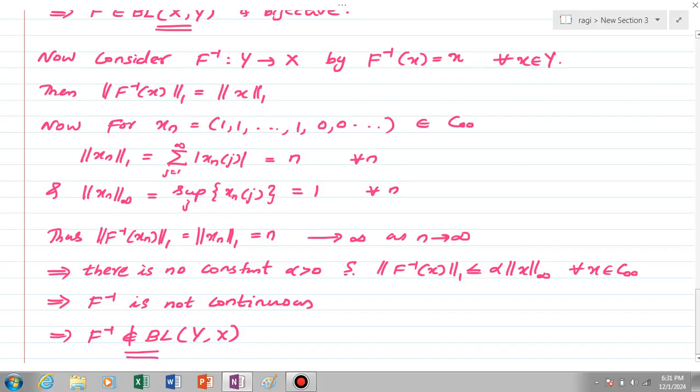That's why we have found a bijective bounded linear map, but its inverse is not an element of BL(Y,X). Okay, thank you.